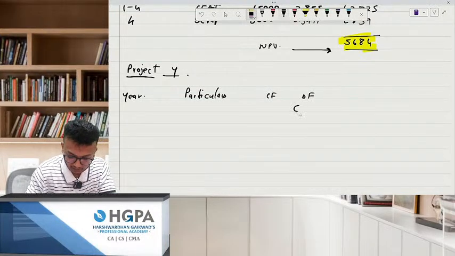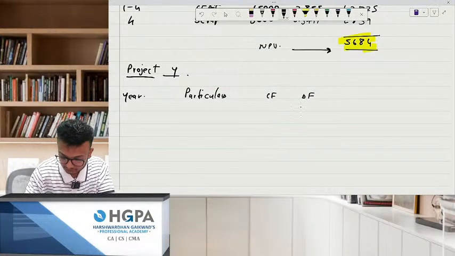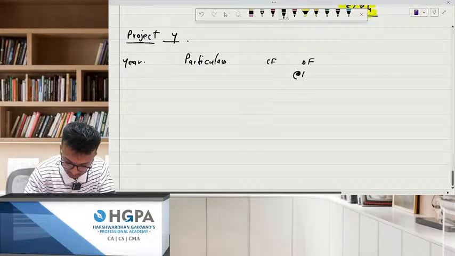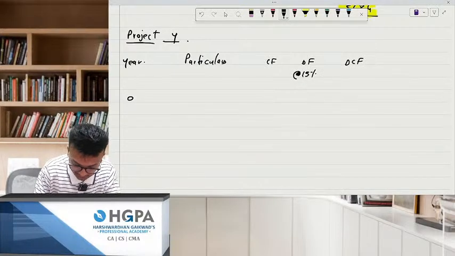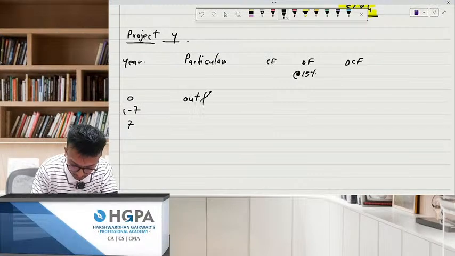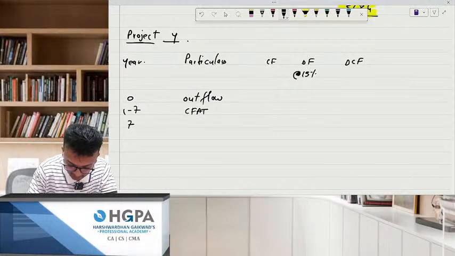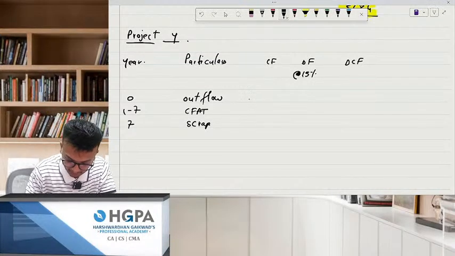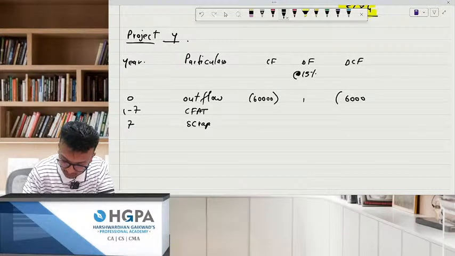Present it very properly. Discounting factor. This is 15%, right? Yes, 15%. And then DCF. Now see how much is this? Year 0, then 1-7, and again 7. This is my outflow. This is my CFAT and this is my scrap. Outflow is how much? Outflow is 60,000. This is year 1.